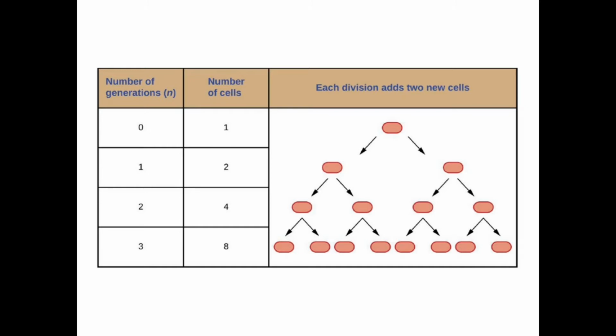So this is an orderly increase in the number of bacterial cells. There is no random increase in the number of bacterial cells. One cell will divide and produce two cells. Two cells will divide and produce four cells. Four cells will further divide and produce eight cells, and like that. So this is an orderly increase in the number of bacterial cells. During this multiplication process, bacteria increase in their size as well as in their number.